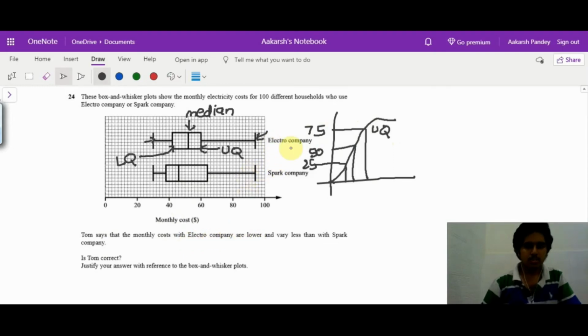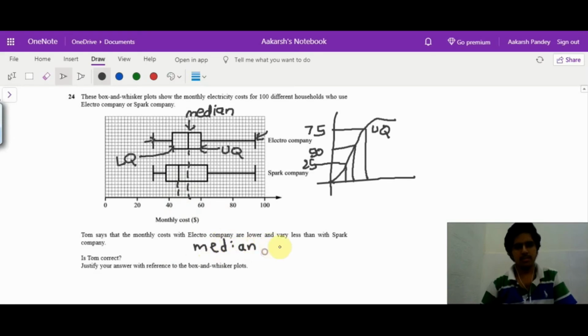If you see the median of the Electro company and the median of Spark, because the median of Electro is greater than Spark, we can say that the average cost of Electro is greater.